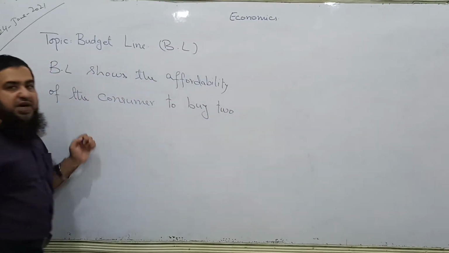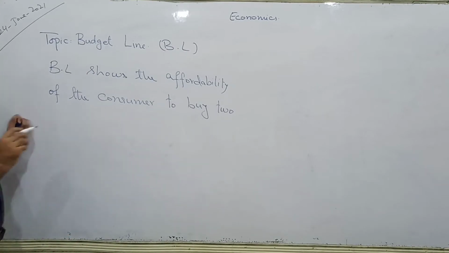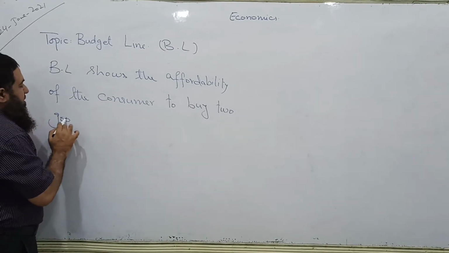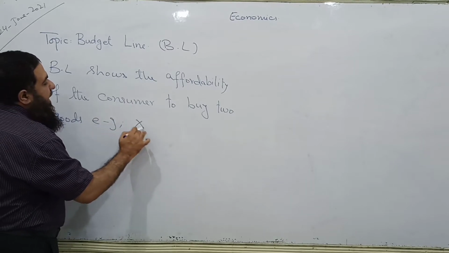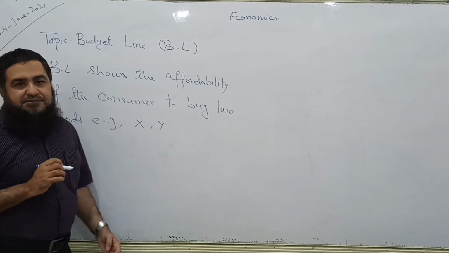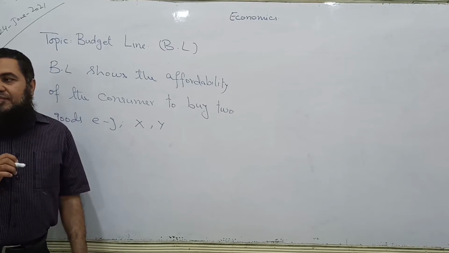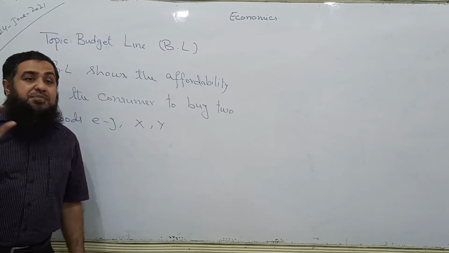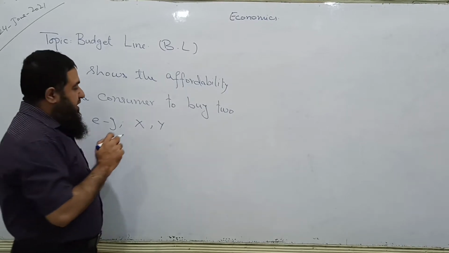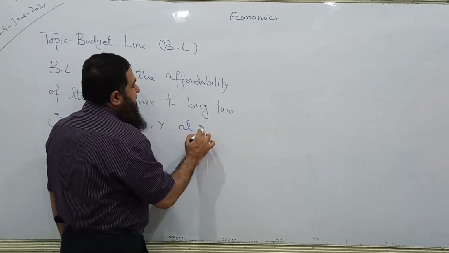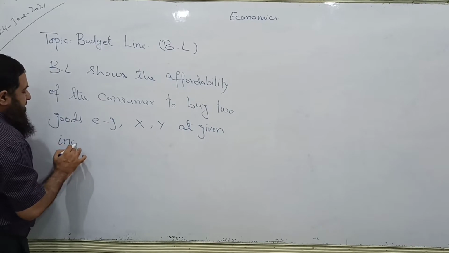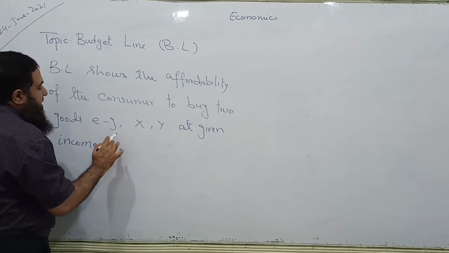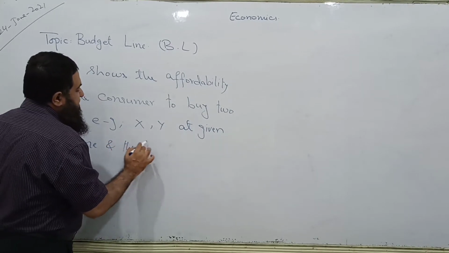We are specified to a two-goods model, for example, X and Y, at given income and the prices of the goods. Okay? Given income and the prices of X and Y.